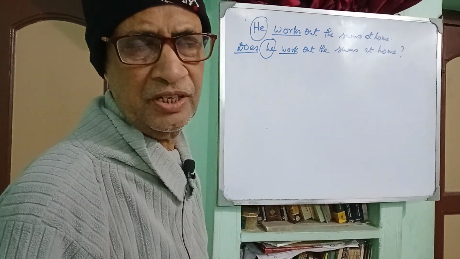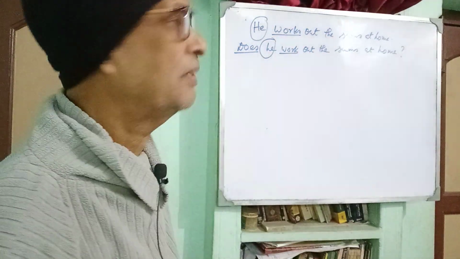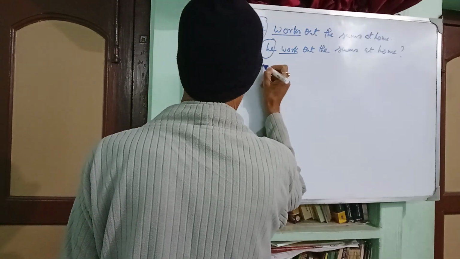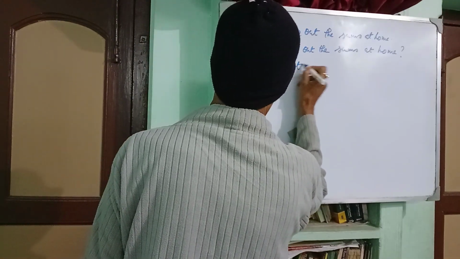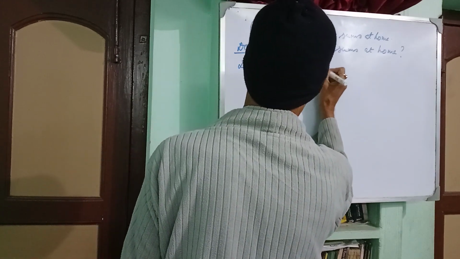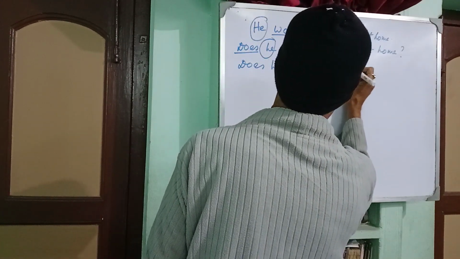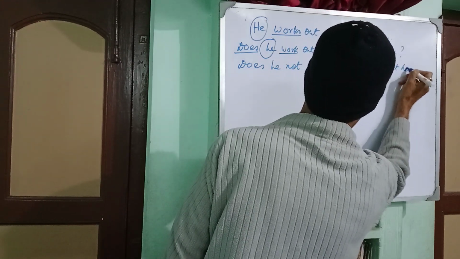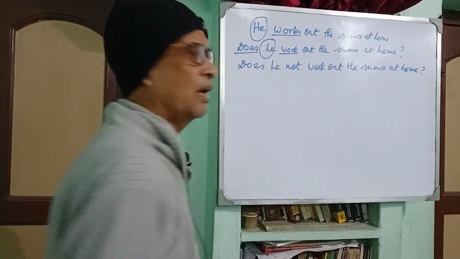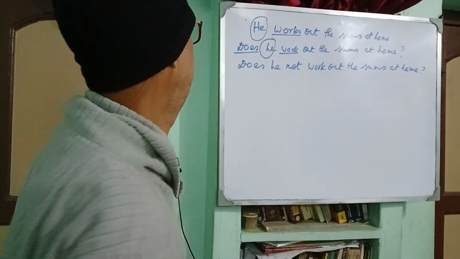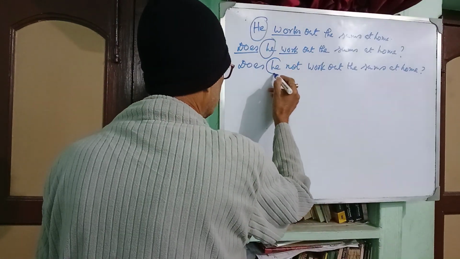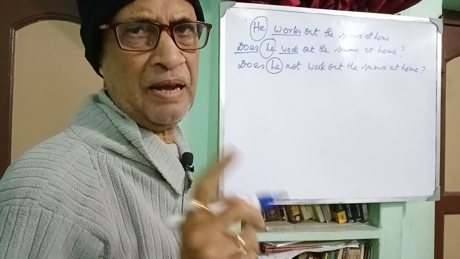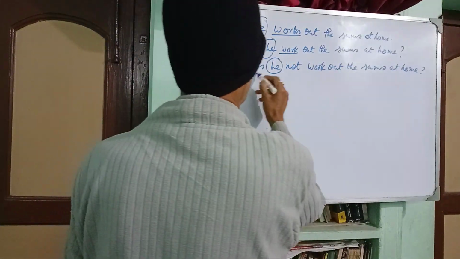And if it is interrogative plus negative, then what should be the form? Does he not work out the sums at home? Okay? And short form can be used as he is pronoun as a subject, it will take its place between the auxiliary verb and the negative form.